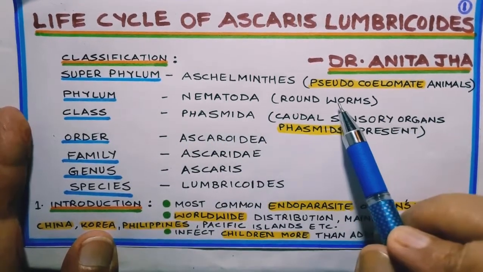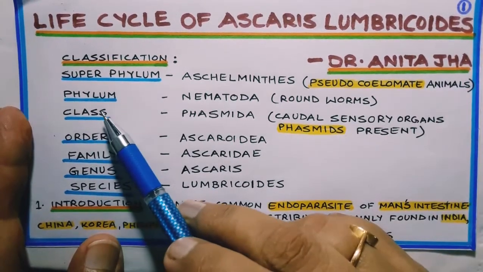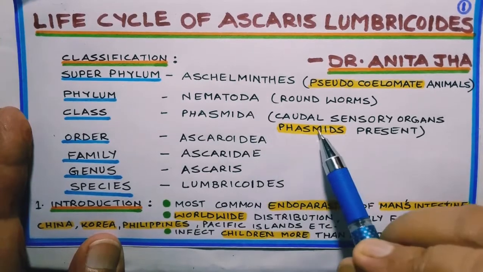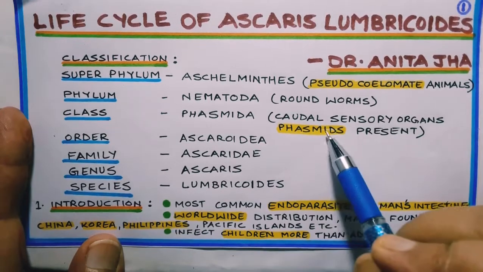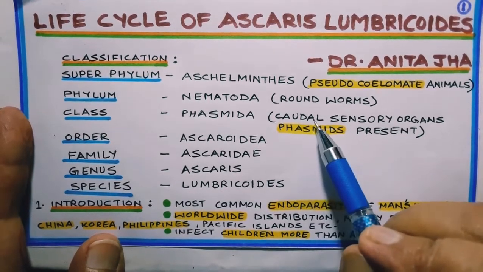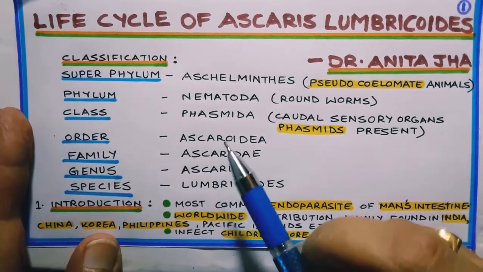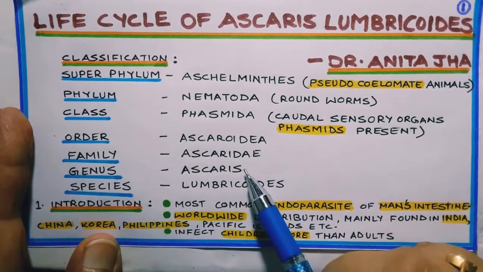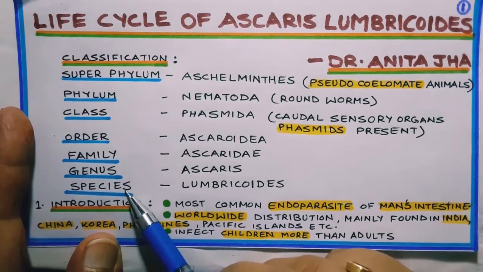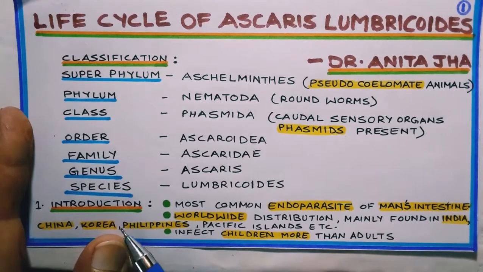All nematodes are roundworms. Their shape is round. Then they belong to class Phasmida. Phasmids are actually caudal sensory organs, that is, sensory organs which are present in the caudal end. And this is very distinguishable in case of Ascaris also. They belong to order Ascaroidea, family Ascaridae and genus Ascaris, with most common species lumbricoides found in India.